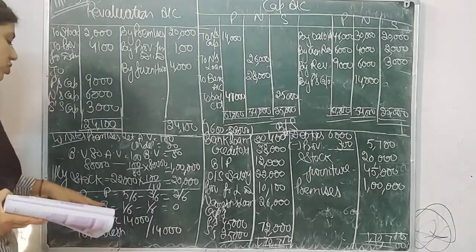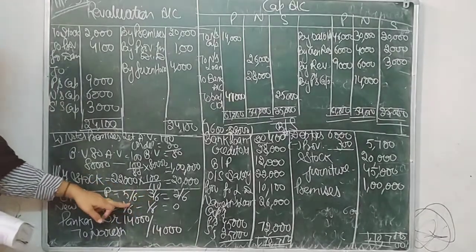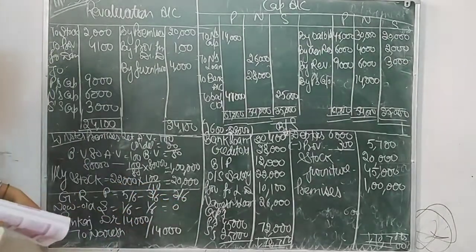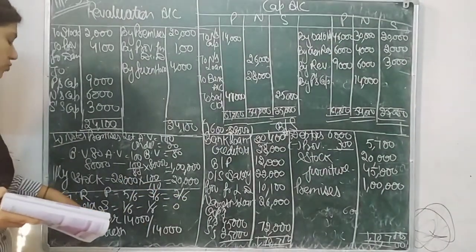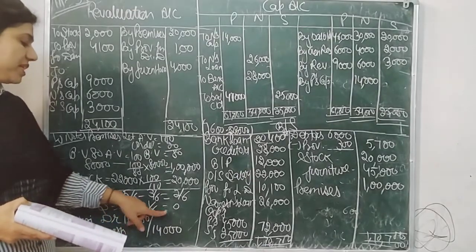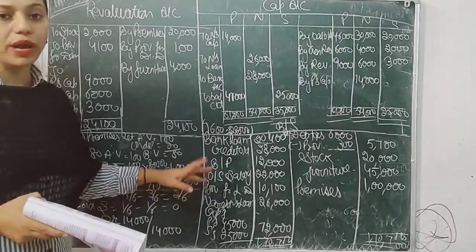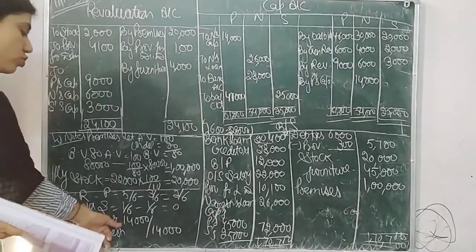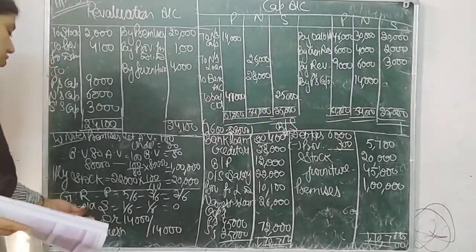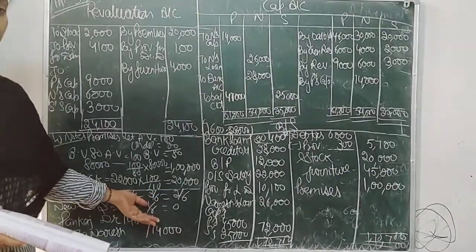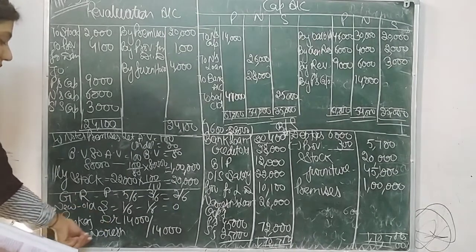So gaining ratio is equal to new minus old: 5 by 6 minus 3 by 6, that is 2 by 6 for Pankaj, and for Saurabh 1 by 6 minus 1 by 6, that is 0. That means only Pankaj is gaining. So the entry will be Pankaj to Naresh capital, because Saurabh is not gaining, so he will not be treated in the entry of goodwill.